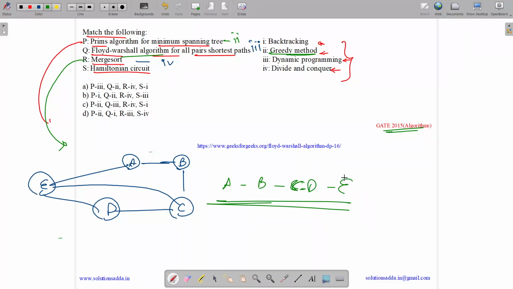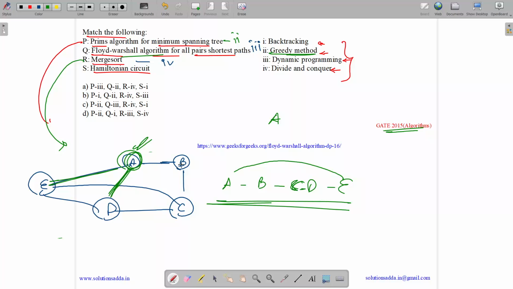Now what is a Hamiltonian circuit? If there is an edge between the starting and ending vertex, here we have an edge between E and A, so it becomes a Hamiltonian circuit. So how do we go ahead with this? We start with any of the vertices. Let us suppose we start with A and mark it as visited. Now we go to its adjacent vertices. Let us suppose the graph is like this. We have B and D.